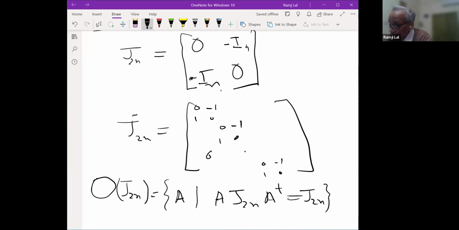One non-degenerate form f(x, y) is x bar J2n y bar transpose, where x bar is a 2n vector. This is a skew symmetric form, and it is non-degenerate because the corresponding matrix is non-singular. Therefore, this will determine a group, as we have already observed, and that group is this O2n which we have described here, and this is called the symplectic group.